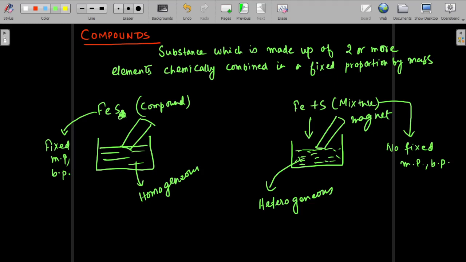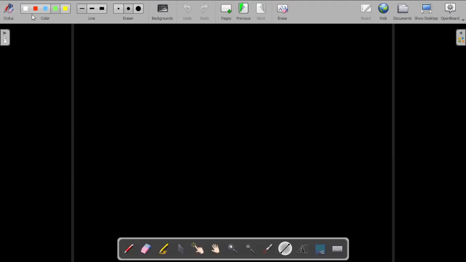So now I have done a lot of research on mixture and compound. Can I have a differentiation between mixture and compound? So if I can do some differentiation, let's see. Differentiation means the difference between mixture and compound.